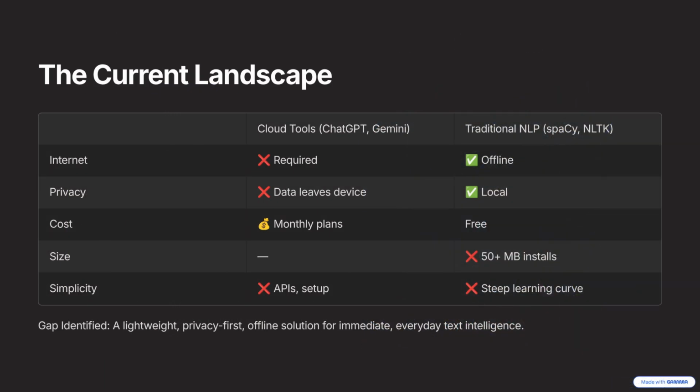When we looked at the current landscape, we noticed two extremes. On one side, we have cloud-based tools like ChatGPT, Claude, and Gemini. They're brilliant, but they send your data online, require the internet, and often cost money. On the other side, we have traditional NLP libraries like spaCy, NLTK, or Transformers. They're powerful but heavy, with 50+ MB installations and a steep learning curve. So we asked ourselves, why isn't there a lightweight, privacy-first, offline tool that just works? That's where TextMind was born.